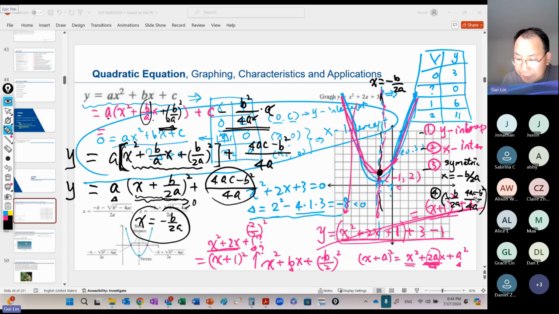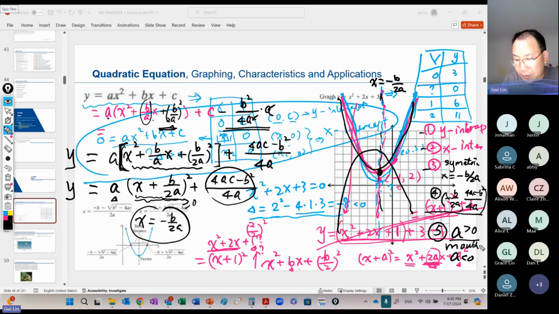So basically, you need to identify the coefficients a, b, and c, so you can determine this p. Where's the number 5? Number 5 is a. Actually, we talked about the mouth. When you graph this one, sometimes it's open like this, sometimes like this, right? The mouth opens up or down, so it depends on a. If a is greater than 0, the mouth opens up. If a is less than 0, the mouth goes down, right? This is up, this is down. So whenever you handle a quadratic function, basically you need 5 things: x-intercept, y-intercept, symmetric line, the peak, and the mouth.